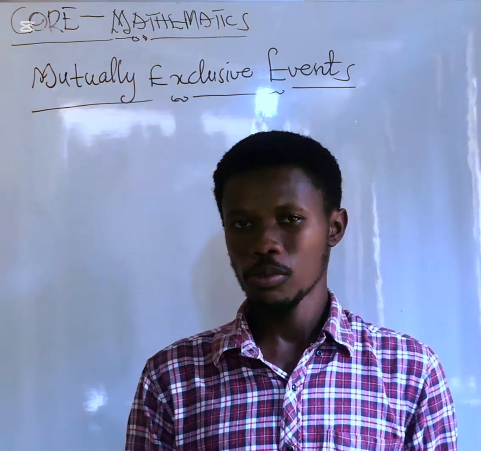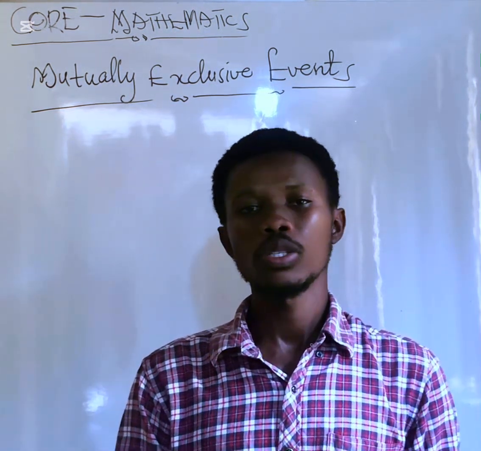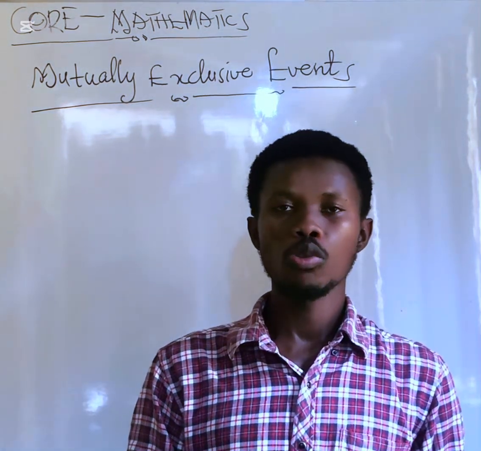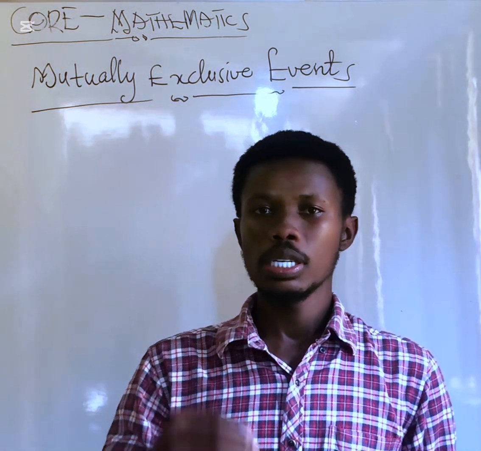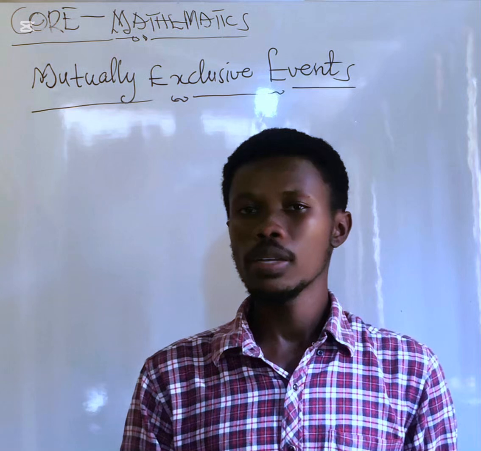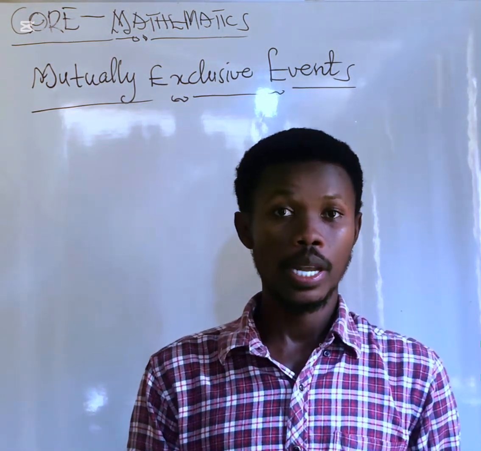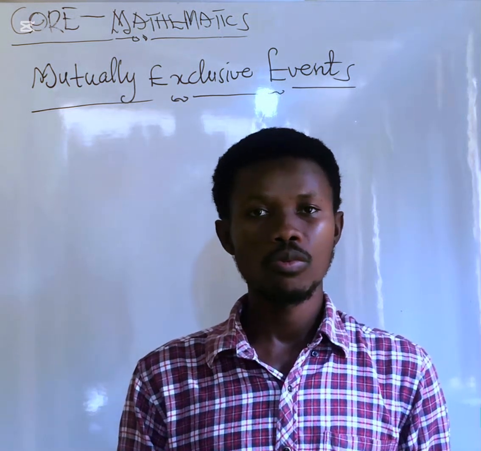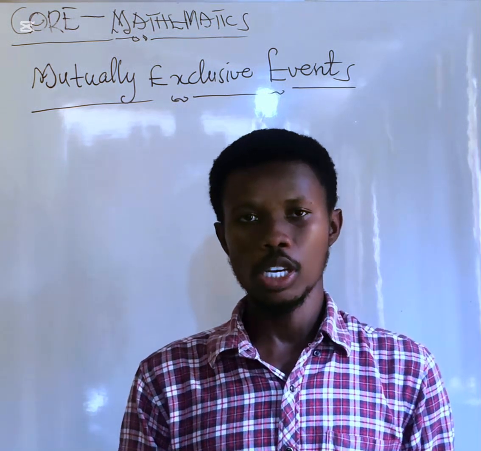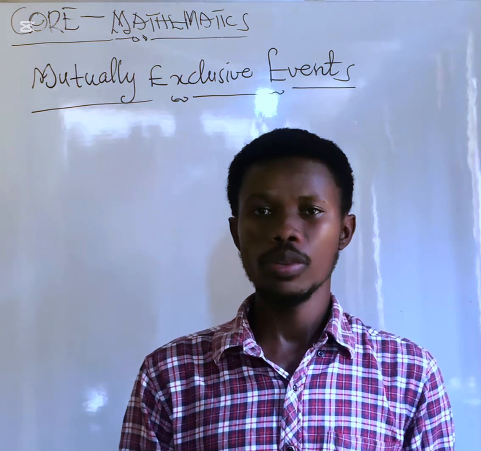So you can think of, let's say when you toss a die, okay, and you want to obtain 1, or you want to obtain 5. You see, it's one die, so there's no way that you can obtain 5 and 1 at the same time. It can never happen that way. You either get 5 or 1. But there's no way that you can get it at the same time. That's what we call mutually exclusive event.